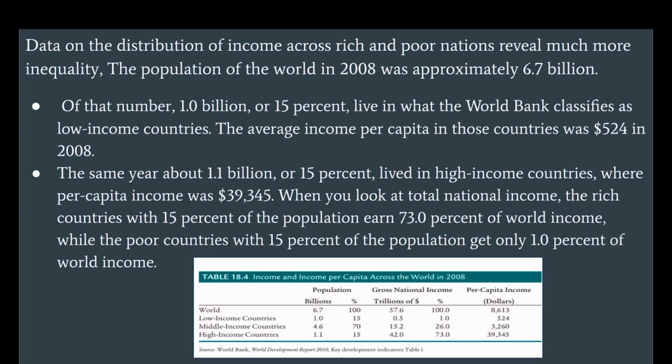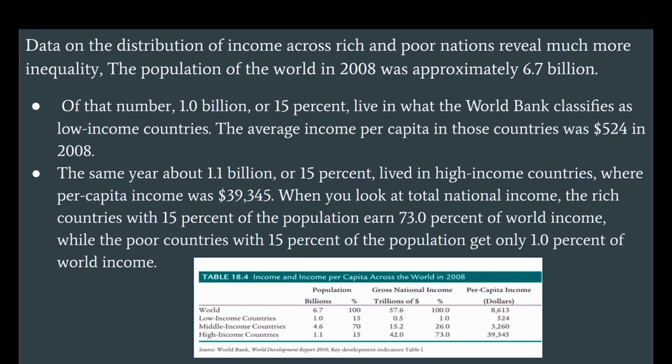The data on the distribution of income across rich and poor nations reveal much more inequality. The population of the world in 2008 was approximately 6.7 billion. Of that number, 1.0 billion or 15% live in what the World Bank classifies as low income countries. The average income per capita in those countries was $524 in 2008. The same year, about 1.1 billion or 15% lived in high income countries, where per capita income was